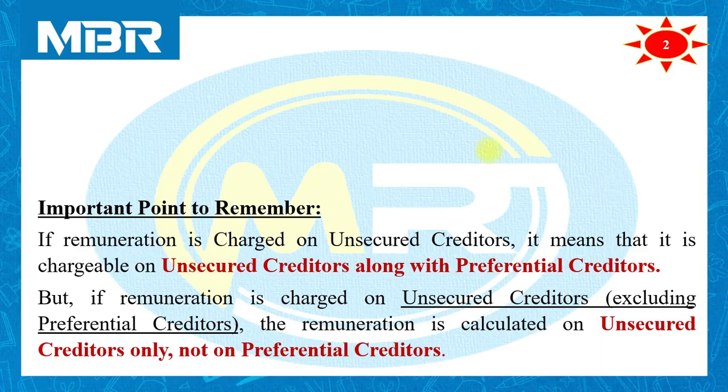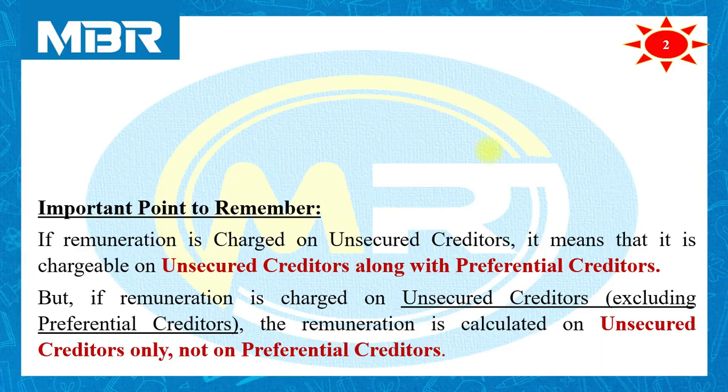In this situation, the remuneration is calculated on unsecured creditors only, not on preferential creditors. Before calculation of the liquidator's remuneration, it should be clear in your mindset. If you want to refer to the information given by the examiner in the question, you can check it very carefully.